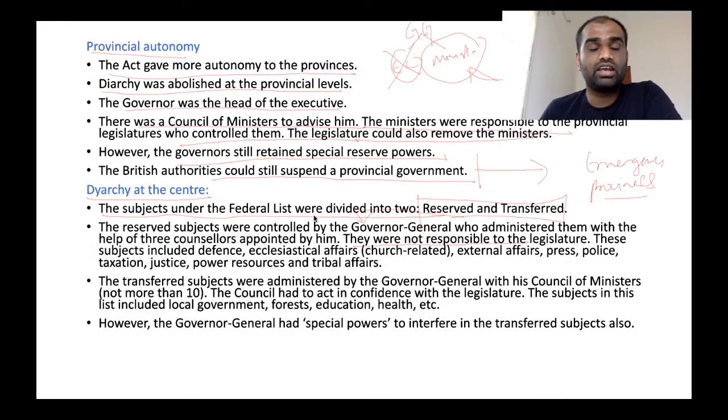They held important portfolios like defense, ecclesiastical affairs, external affairs, press, police, taxation, justice, power resources, as well as tribal affairs. So, under this reserved list, they held some important provisions like external affairs, press, police. All these subjects came under the reserved list. Now, what subjects came under the transferred list?